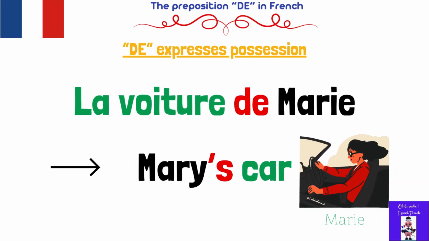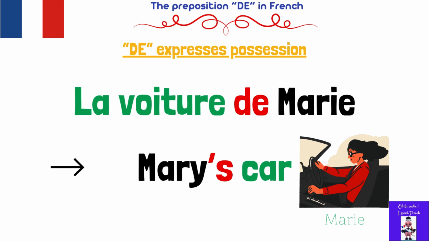La voiture de Marie, which means Mary's car. La, definite article, feminine singular. Voiture, which means car, de Marie. And this is the French equivalent to Mary's car.